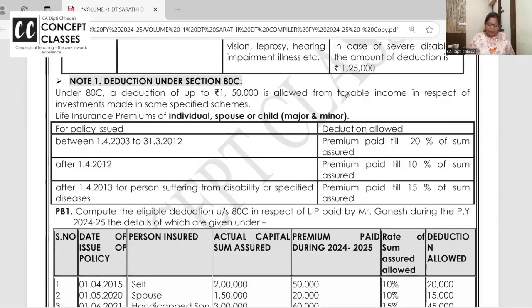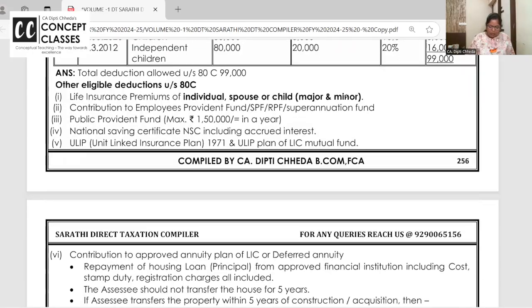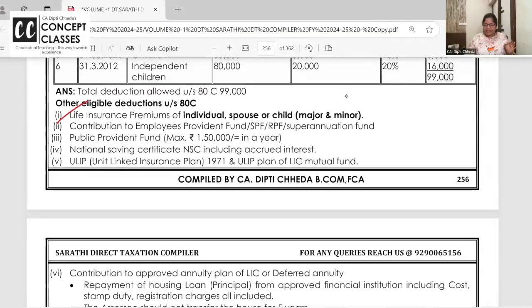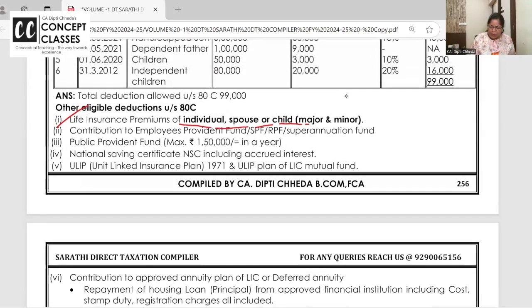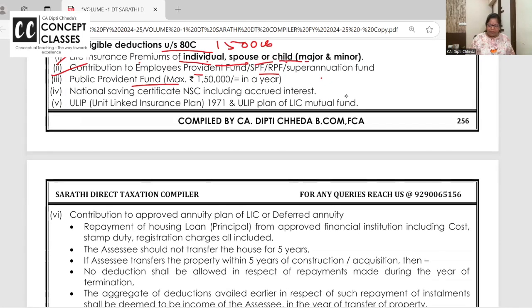80C says you can put your money in all this, LIC, but LIC you can pay for self, spouse, and children. Children may be major. My son is 23 years old. Still, can I pay LIC for him? Yes. Who will get the deduction, he or I? Me. You can pay LIC for self, spouse, and children, not for parents and brothers and sisters dependent on you, right?